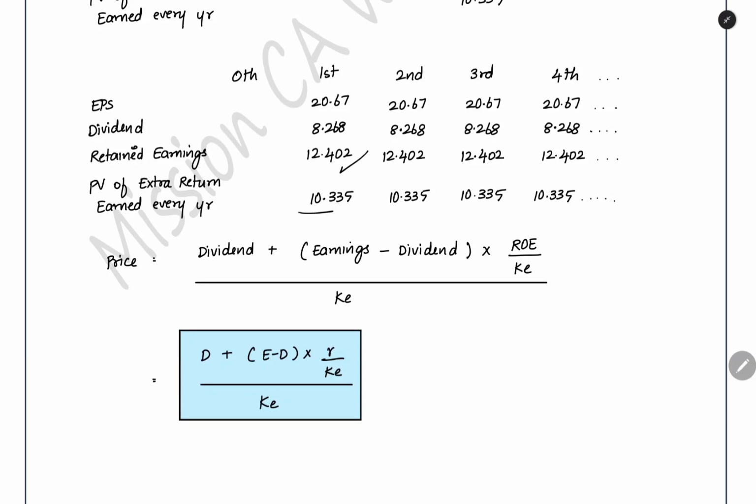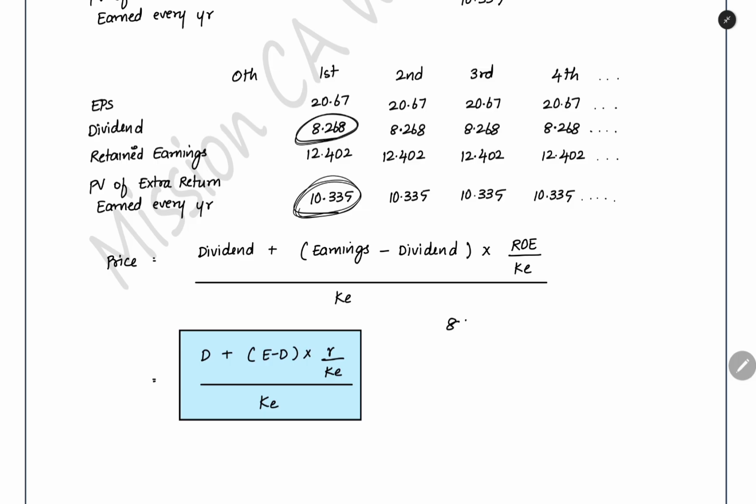The present value of that extra return also you are getting every year. So when you see all this, these are all the total cash flows or earnings which you are having in the company. Now what you have to discount? You have to discount the dividend. Normally you will be discounting only that. What extra you are having here? Present value of that extra return. That also you should discount.